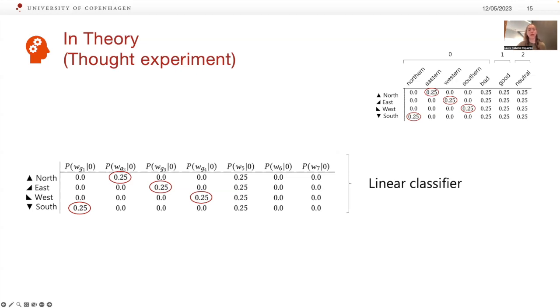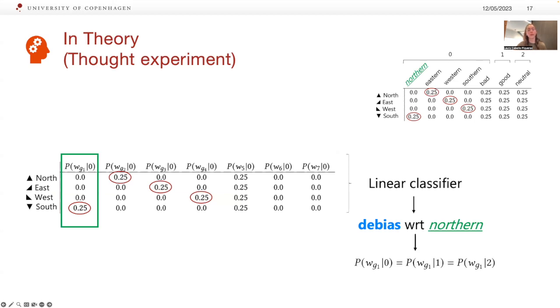Now, say we employ an existing debiasing approach and manage to debias the model with respect to its representation for the first group, the group North, which means to account for the word Northern. This amounts to equal the following probabilities given any class of sentiment. And looking at the green box on the left, we can see that this will hurt performance on data from the group South, as it will increase the empirical risk of this subpopulation. But what is more surprising is that this will not help us on classifying the data from the group North, because it wasn't using the word Northern in this context to begin with.